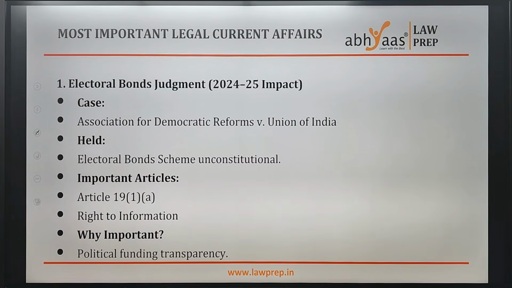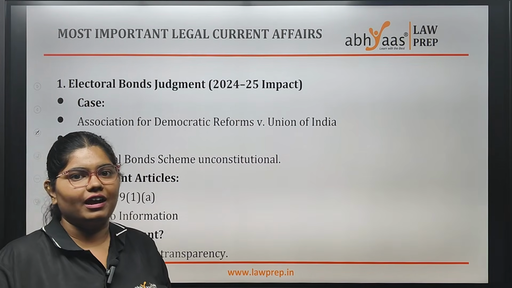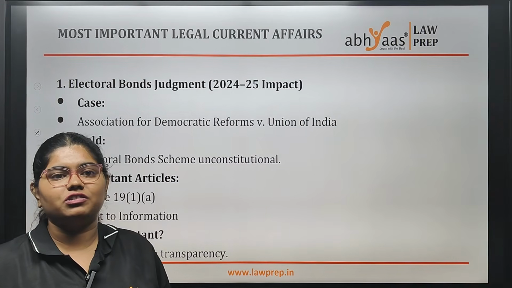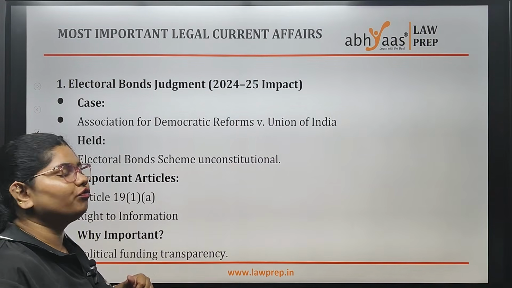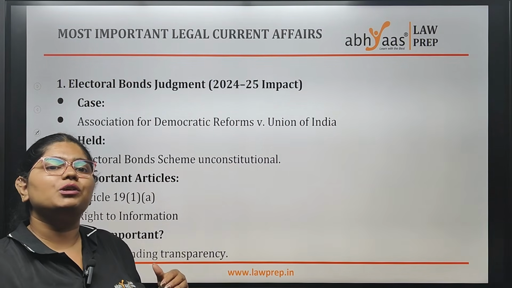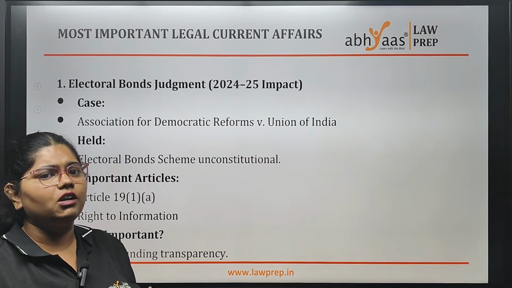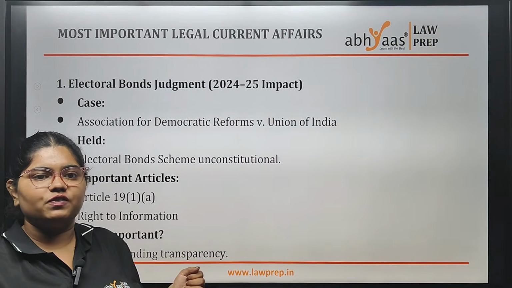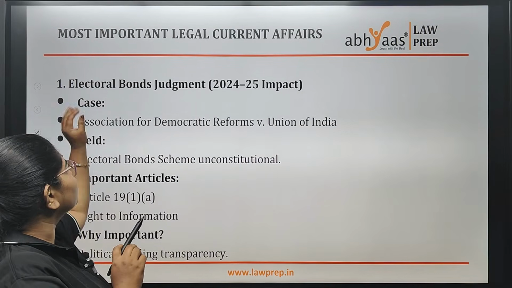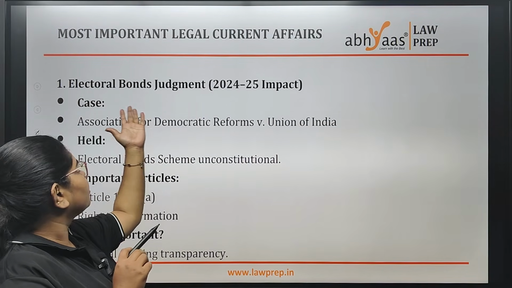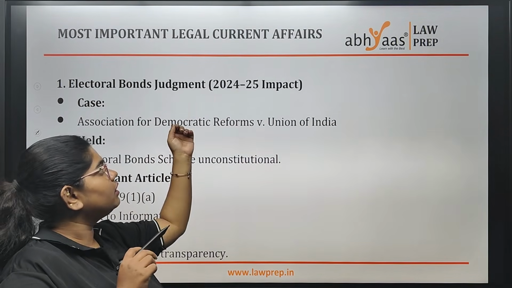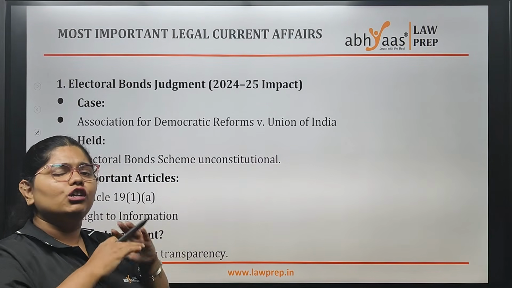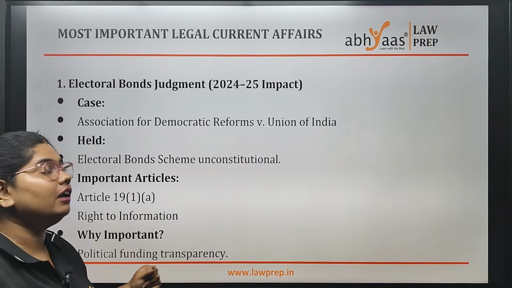So now coming to your most important legal current affairs. I would not get into depth as we have some time restraint. I'll surely suggest a few important current affairs that you can research. Online, you'll get many news articles. You can even get many summaries from AI. If you search in Google about the electoral bond judgment and look for the AI summary, you'll get a detailed explanation.